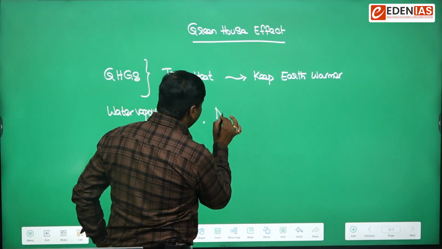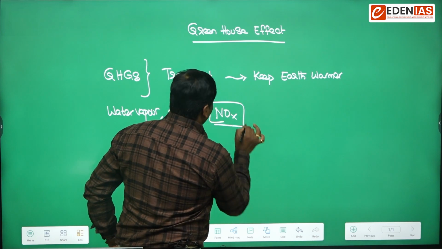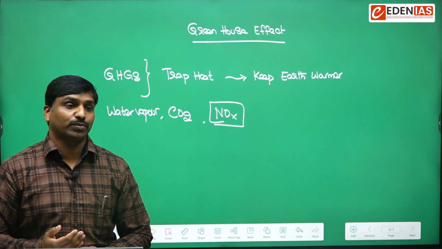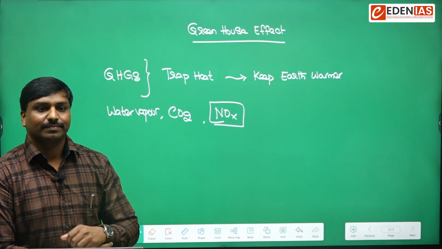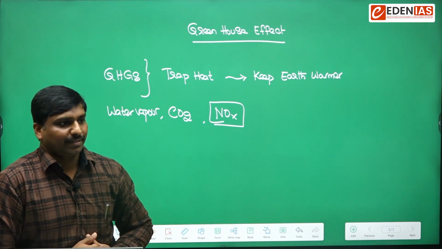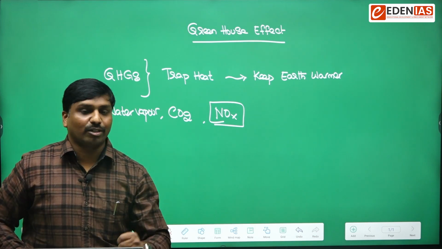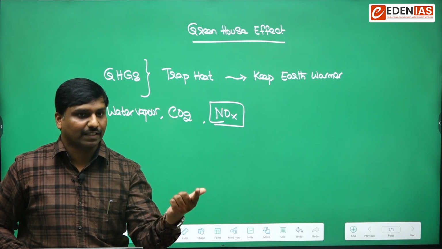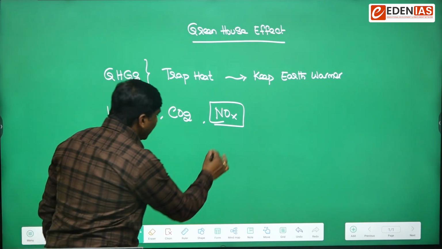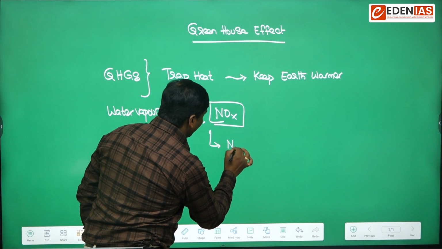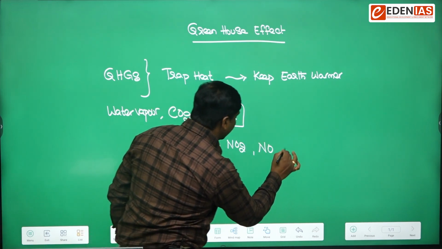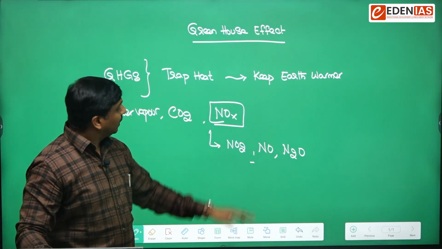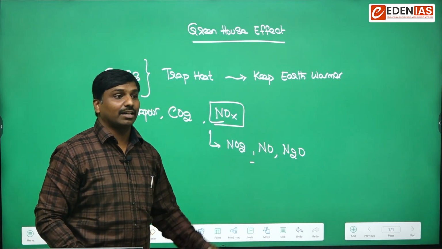Under nitrogen oxides, do all of them have the ability to trap heat? We have three nitrogen oxides: nitrous oxide, nitric oxide, and nitrogen dioxide. Take these three options: NO2, NO, and N2O. Tell me which of them are greenhouse gases.